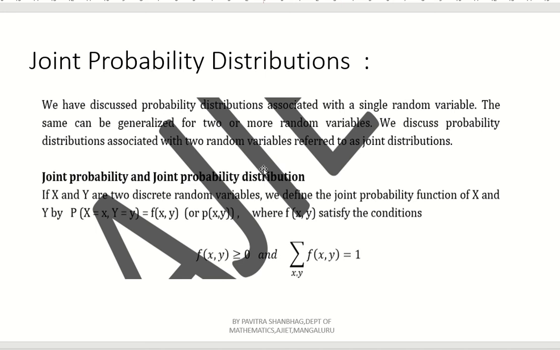One is, for a discrete random variable, the function is greater than or equal to 0. Here, for the function of two variables, f of x comma y is greater than or equal to 0. This is the first condition. And the second condition is what? Summation of f of xi for each i is equal to 1. We have discussed this earlier. Same concept here, but instead of one variable, here we are discussing two variables. Summation of f of x comma y over both x and y is equal to 1. So these are the notations we use in joint probability distribution.